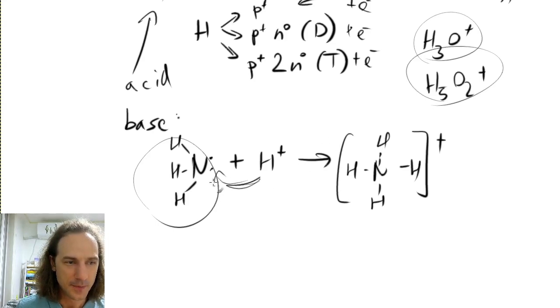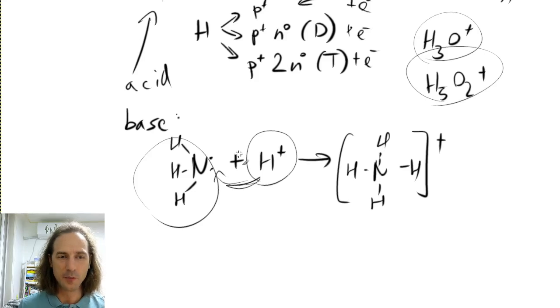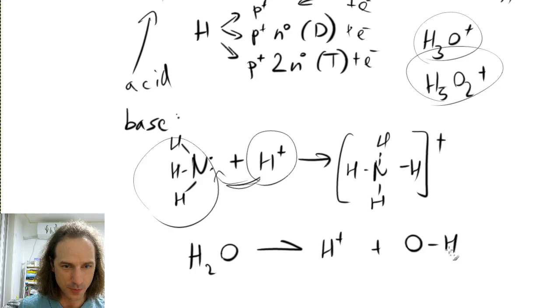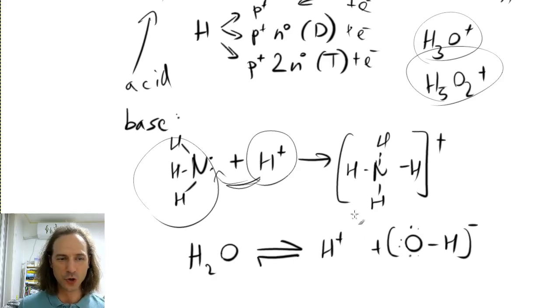So this is a more tricky part here, because if you just put water and ammonia together, where does this H plus come from? Well, water can dissociate into a hydrogen ion and this OH minus hydroxide ion. And this is a reaction which goes both ways.